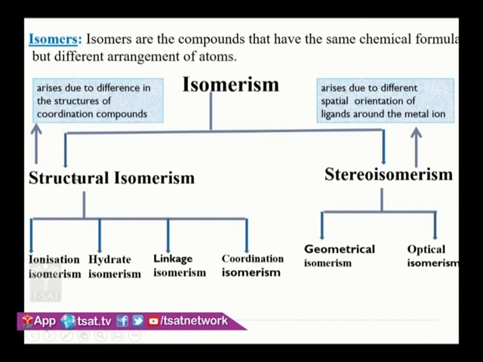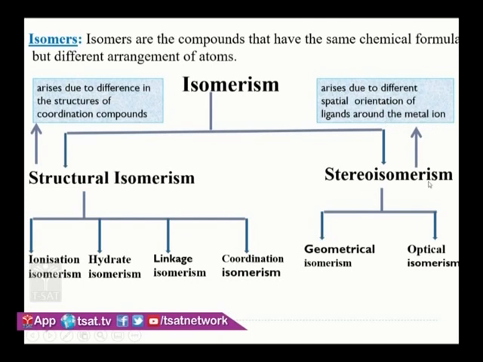What does structural isomerism mean? This structural isomerism arises due to the difference in the structures of the coordination compounds. If they differ in their structure, then this type of isomerism arises. Stereoisomerism means same structure, same connectivity, but the arrangement of the atoms in three-dimensional space is different. So this isomerism arises due to different spatial orientation of ligands around the central metal ion.